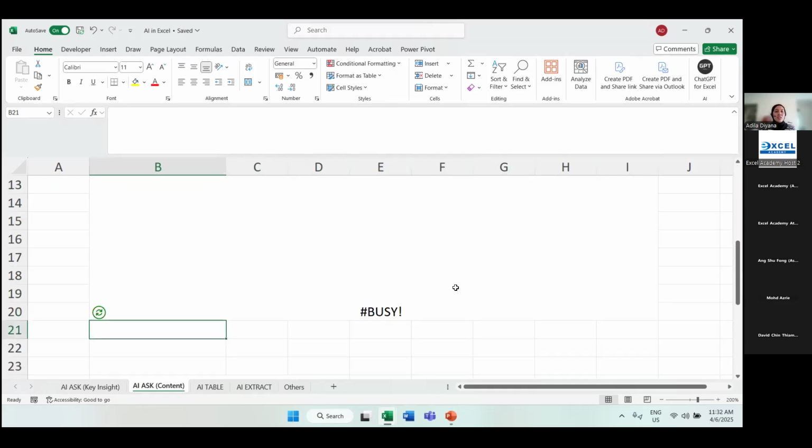Sekarang dia tengah busy. I rasa dia pening. Malaysia too many nice food. They don't know which one to highlight, right? So let's give it a moment. So later, shortly, we can see the script.